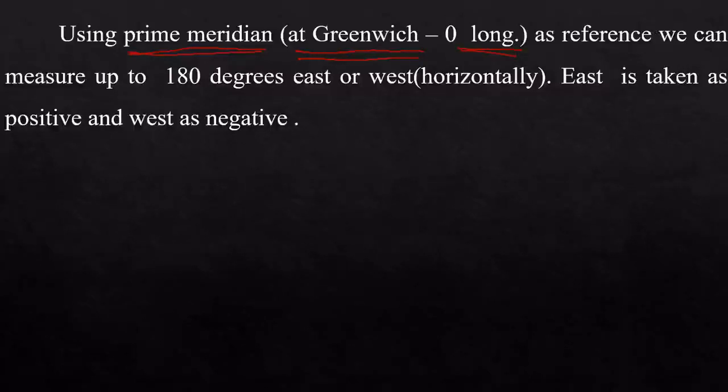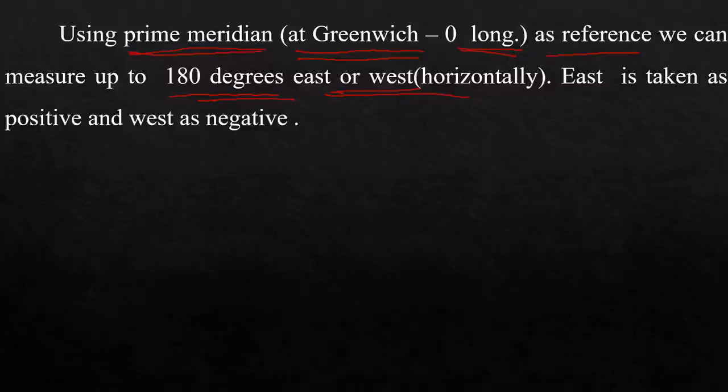Using the prime meridian, which is at Greenwich, with 0 longitude as the reference, we can measure up to 180 degrees east or west horizontally. East is taken as positive and west is taken as negative.